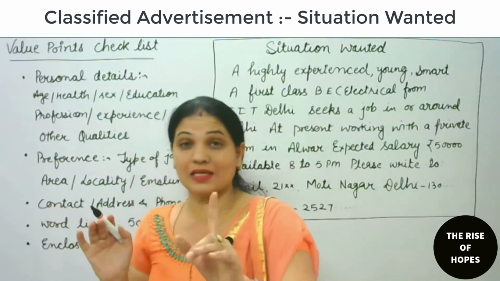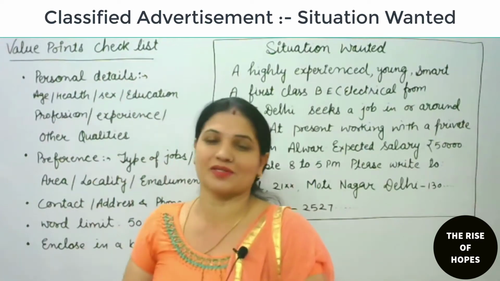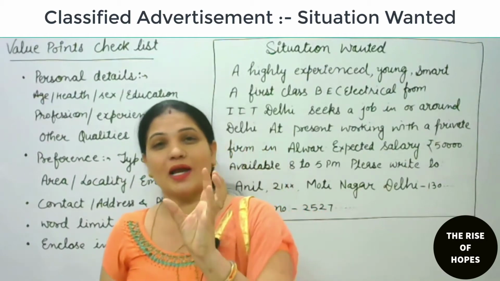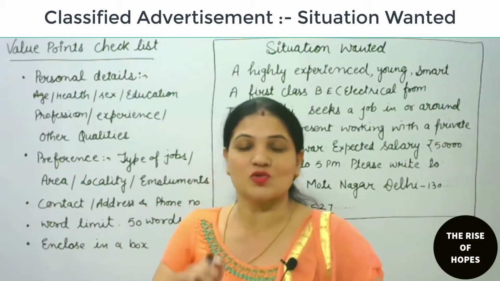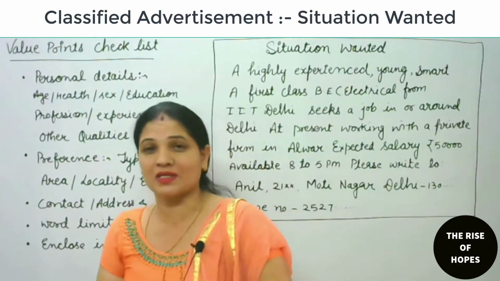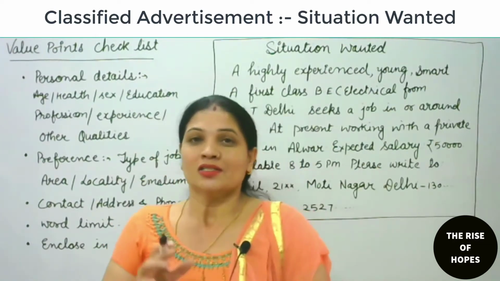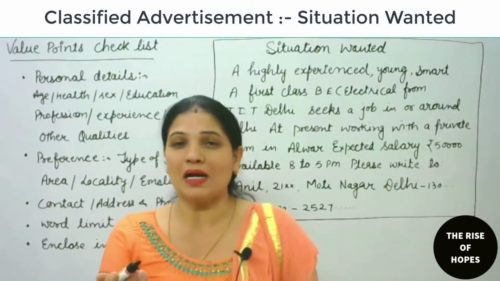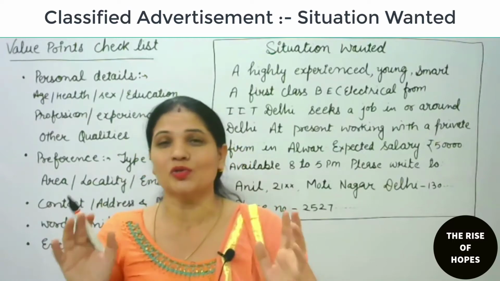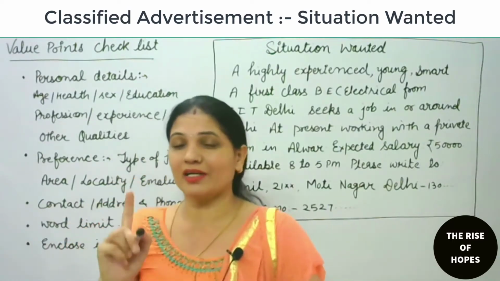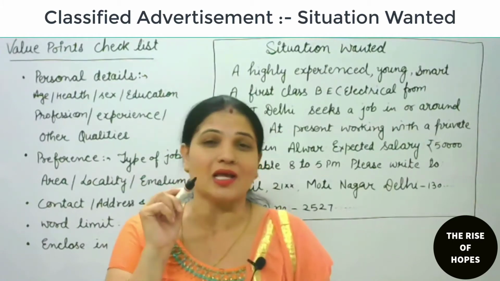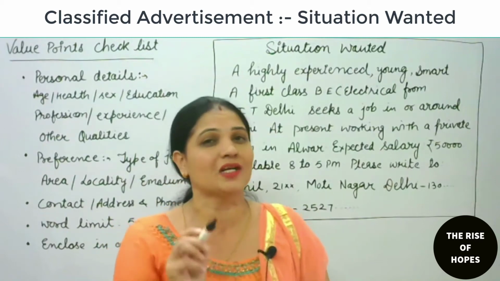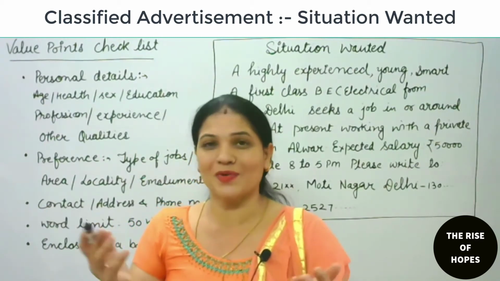Okay, then the first thing is that we need to check the value points. These are the value points checklist. What value points do we have to include in our advertisement while drafting this classified advertisement? As I already told you, a classified advertisement should be very short. You need to put commas, no need to write full sentences, no need to use grammar, because the advertiser has to pay for each and every word and every line to the newspaper for giving it in the classified columns. So less words, more information.